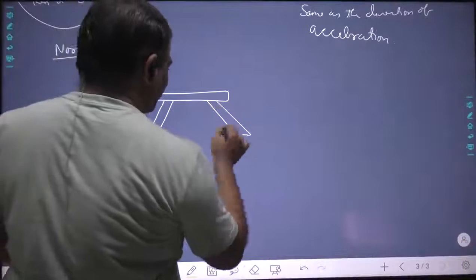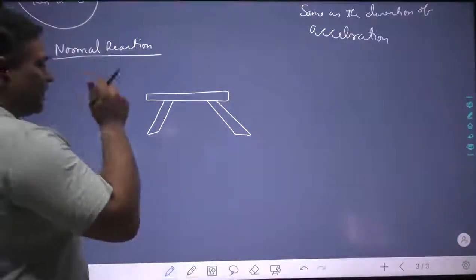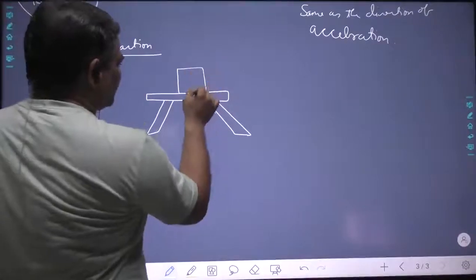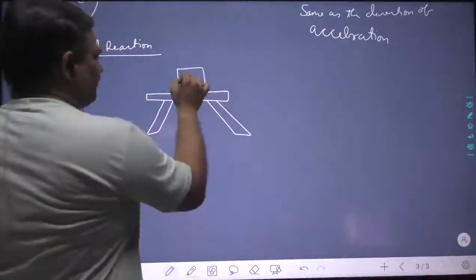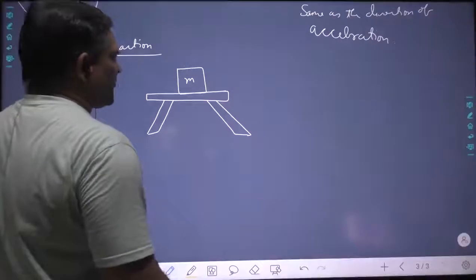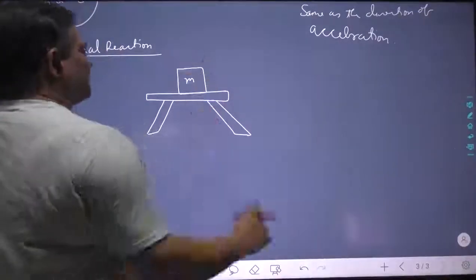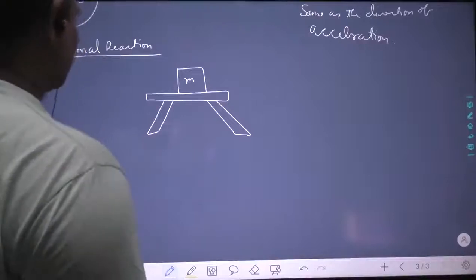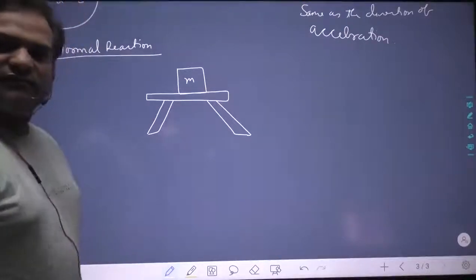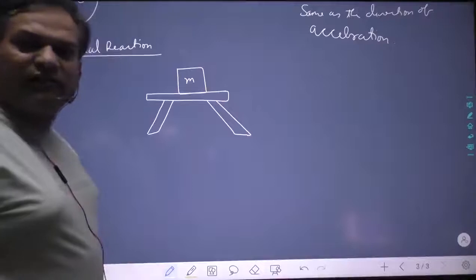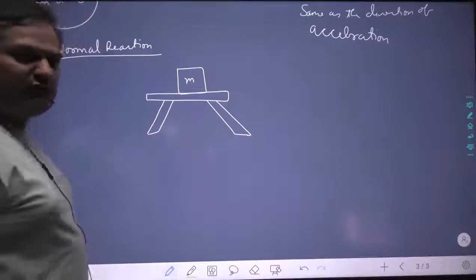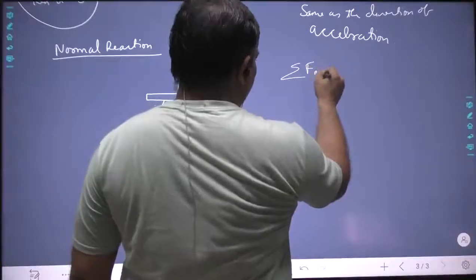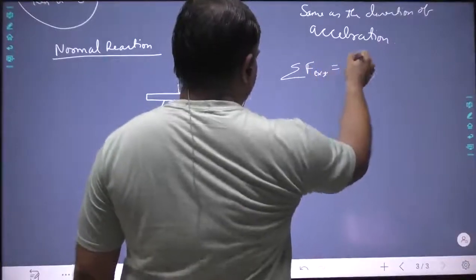Means in the negative sense, don't worry. This is a table, and on this table a book is there, an object with mass m. Now the object's mass is m, so when I look, the object is not moving. Now I am looking from the earth, the object is not moving, so that simply states that the net external force on this object should be 0.